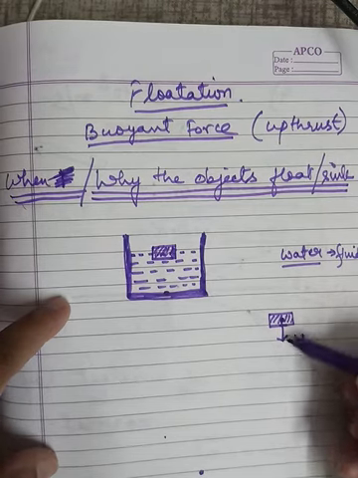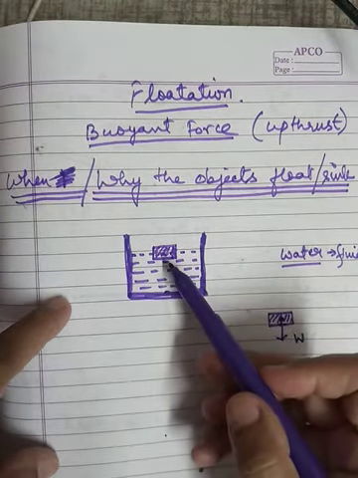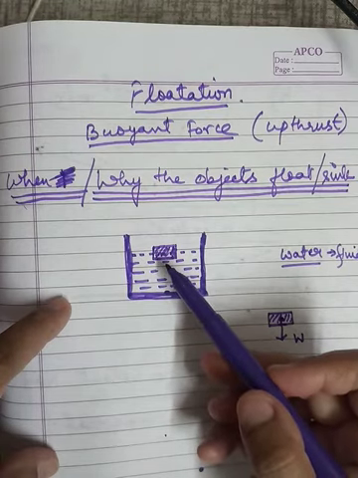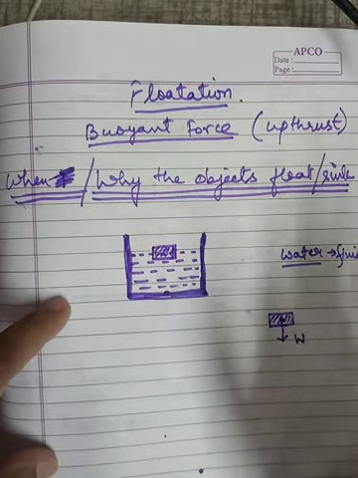Okay, so that is W. So this object, this empty bottle, is also having some weight, whether it is lighter or heavier, it is having some weight.